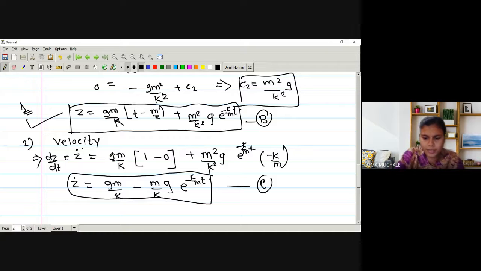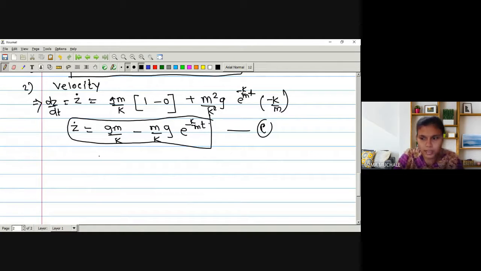Or otherwise you can again simplify this equation, right? So if you want to simplify this equation, it will be gm by k. Here also gm by k, so we can keep it outside: 1 minus e raised to minus k by m into t. So this is our velocity equation, right?